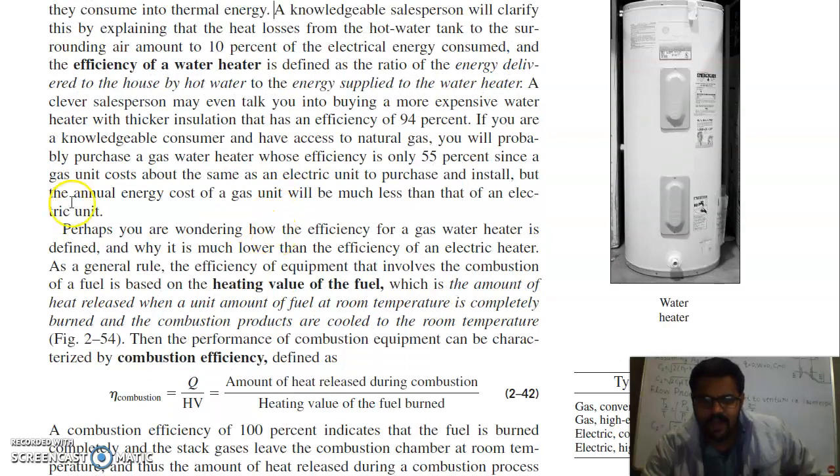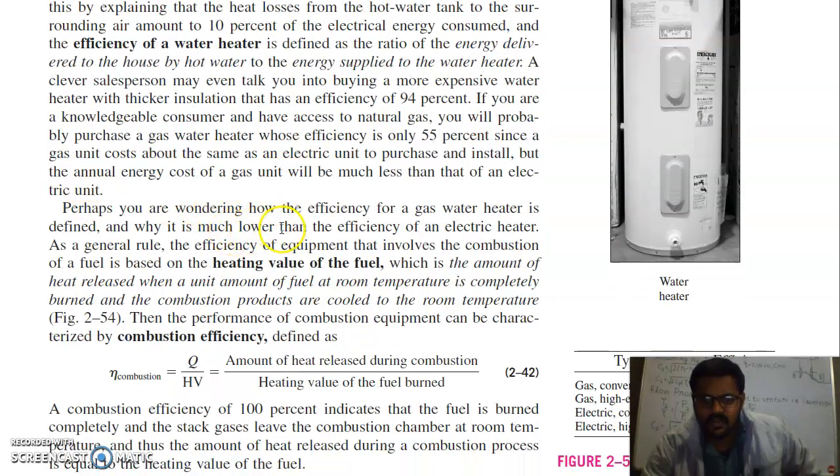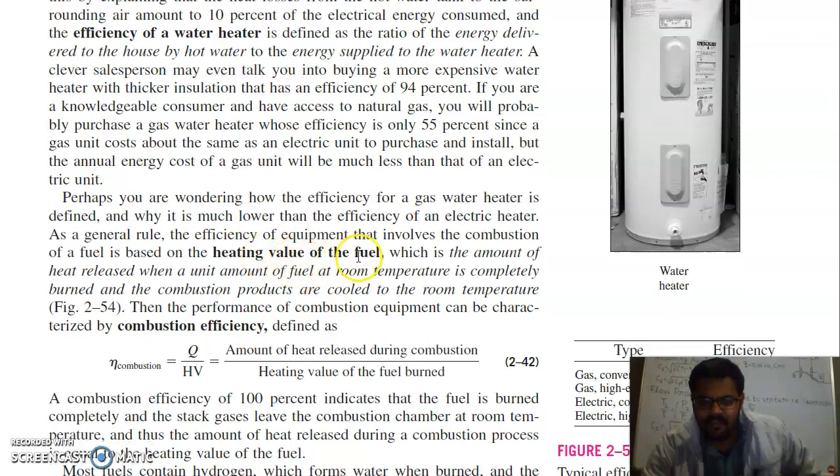If you take the example of a petrol engine, the combustion process is different. Heating value of fuel is the amount of heat released when a unit amount of fuel at room temperature is completely burned and the combustion products are cooled to room temperature. Then the performance of combustion equipment can be characterized by combustion efficiency. So compared to the efficiency of a water heater, this efficiency is different. It is defined as the amount of heat released during combustion to the heating value of the fuel burned.